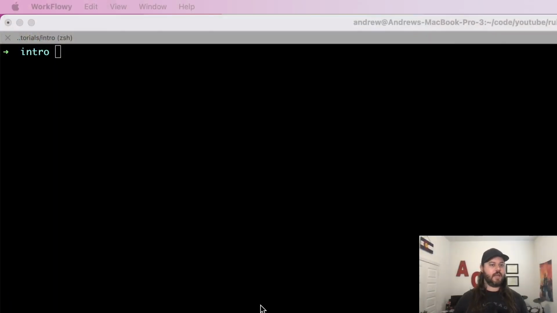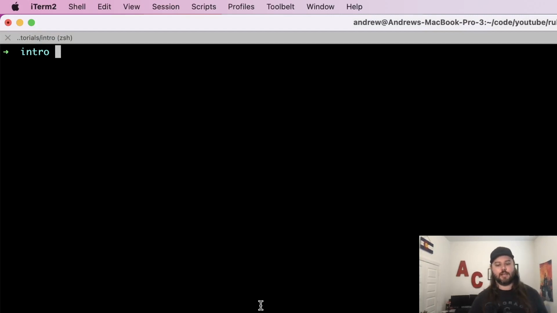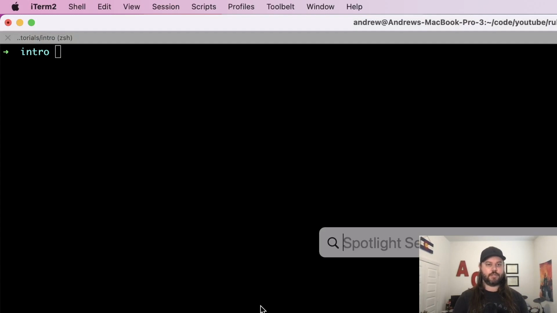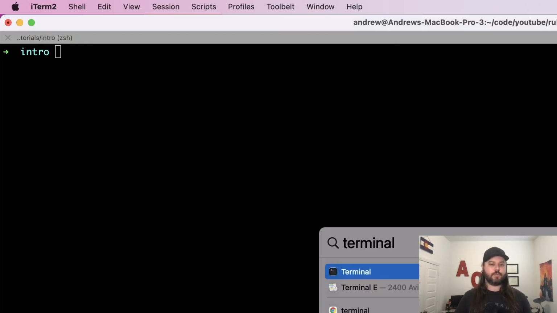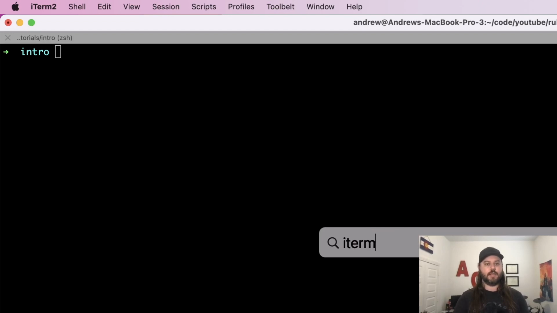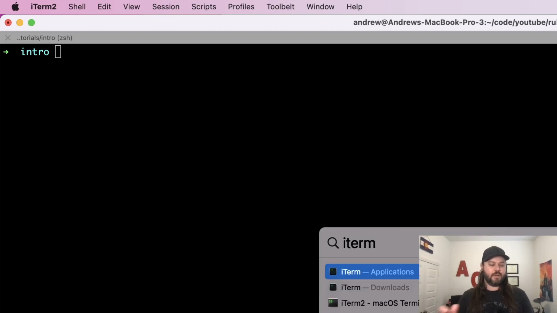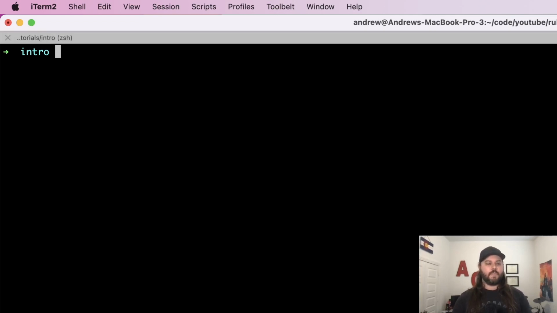So I already have a terminal open. I like to use iTerm, but you can open up the terminal. I'm using a Mac today. You can open up terminal. Again, I use iTerm, which has a few nice features to do a little bit more customization. So open up your terminal and let's see if you have Ruby installed.